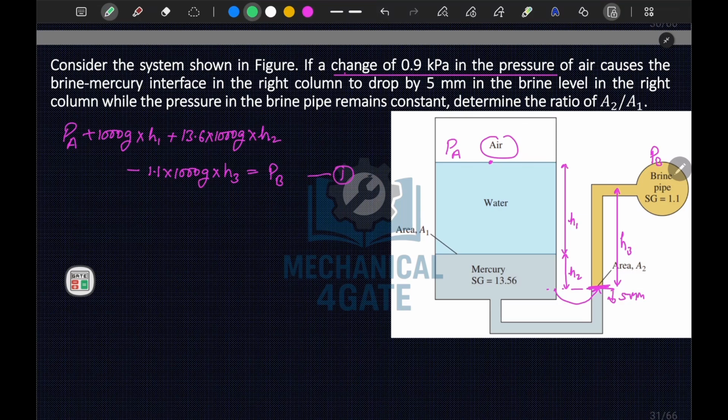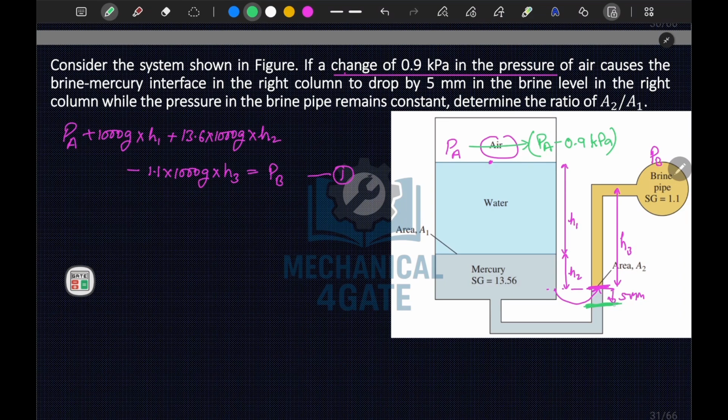Now what is happening, if this Pa drops, changes by 0.9, like it's dropped by 0.9 kilopascal, let's say 0.9 kilopascal. If Pa becomes Pa minus 0.9, then what happens, this is your level, this is your interface here. This height will become h2.